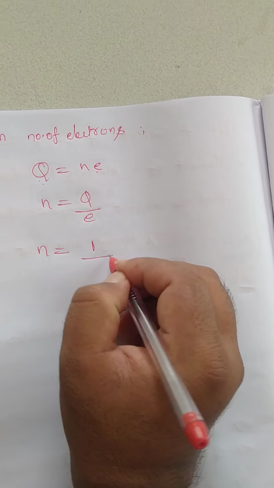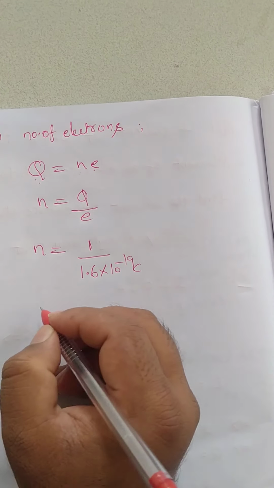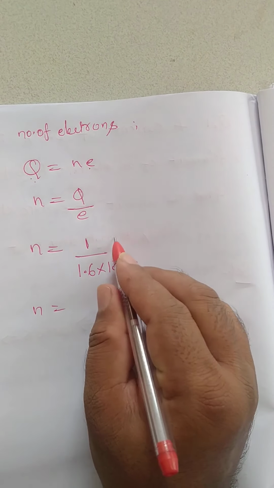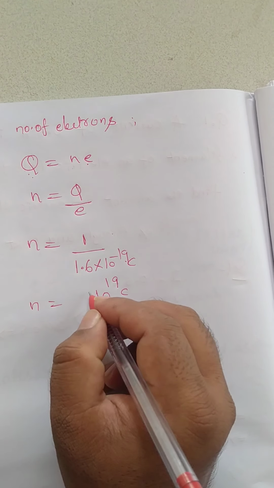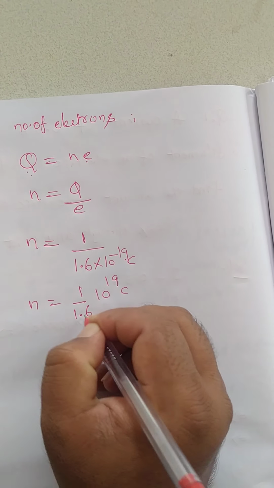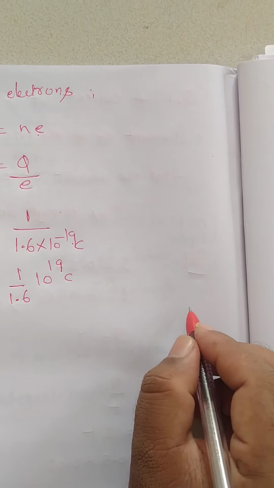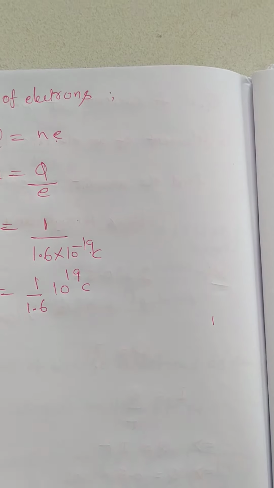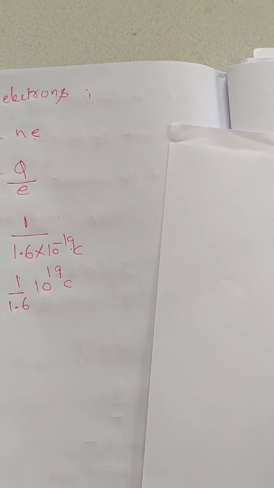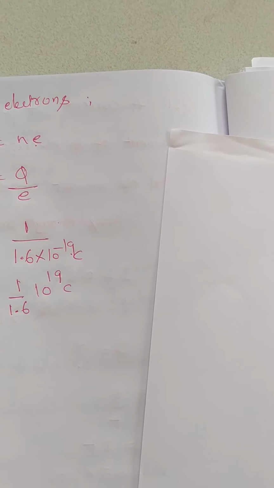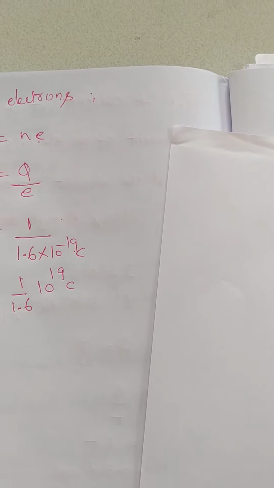Q is 1 coulomb and e is 1.6 into 10 raised to minus 19 coulomb. So N equals 1 by 1.6, and the 10 to the power of minus 19 goes to the numerator and becomes 10 to the power of 19. Do you know how we can write 1.6? We can write it as 16 by 10, so 1 by 1.6 becomes 10 by 16.